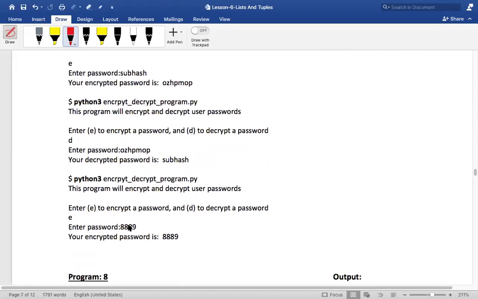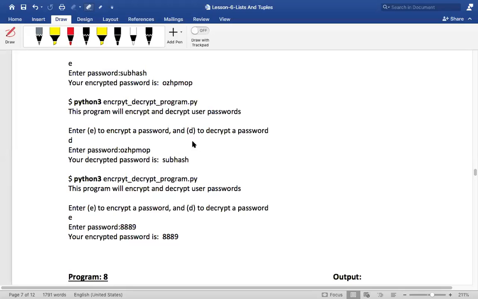One more thing, I have not done it for numbers. I've only done it for characters. So you can change the program so that your password can be a combination of characters and numbers. That is your assignment. Don't do it now, do it over the weekend. I want you to improve this program to bring in a combination. This is only characters, isn't it? I want you to change the program so that a password is encrypted with a combination of characters and numbers. Clear, guys? Did you understand?